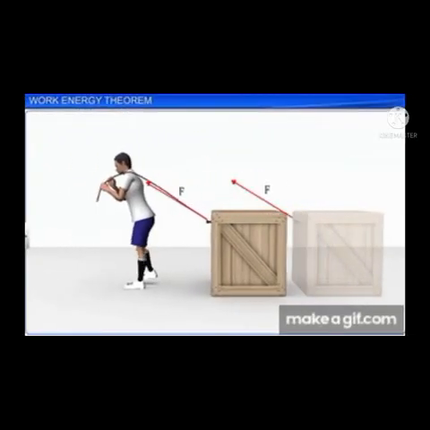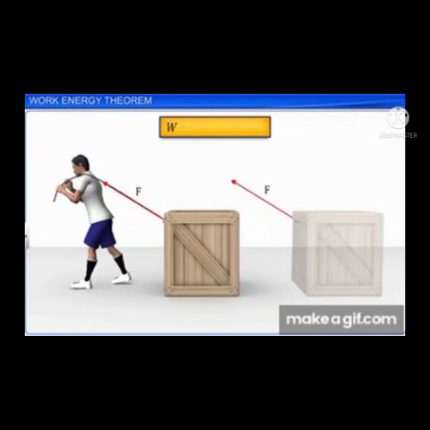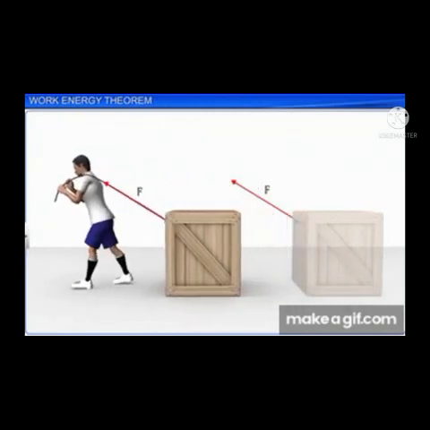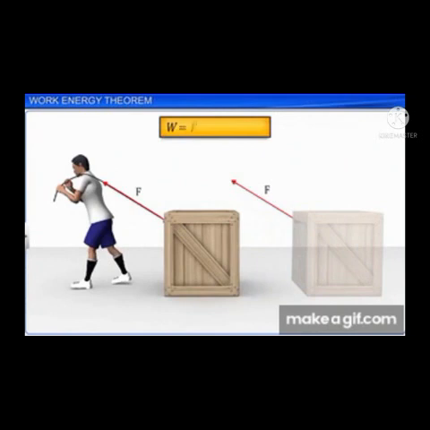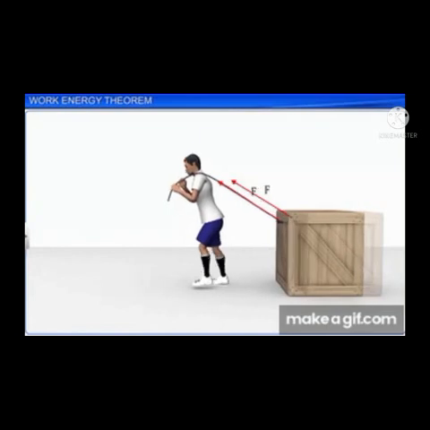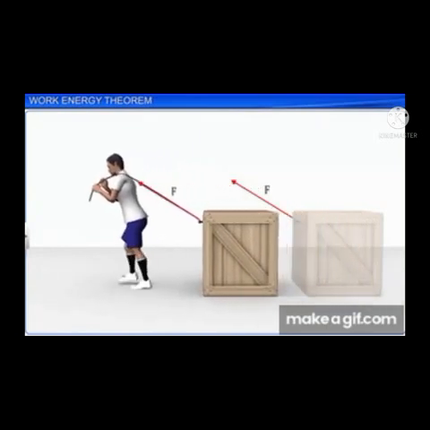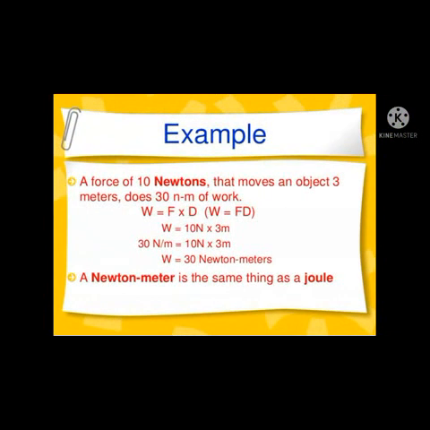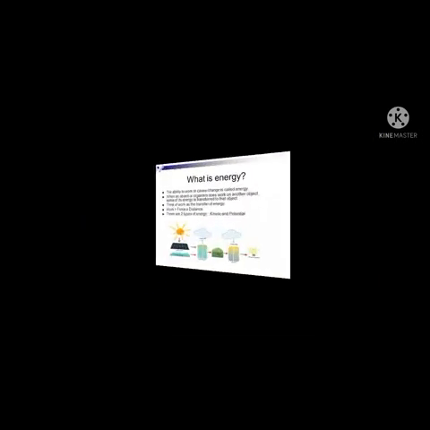Here is an example of work. A man is lifting a box by causing a displacement there with the help of exertion of force on it. This means work is done with the help of force and distance both. Another example is a force of 10 Newton that moves an object 3 meters, thus 30 Newton meter of work. What will be the solution? You have to solve this by following this example.